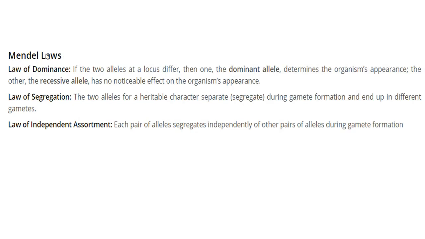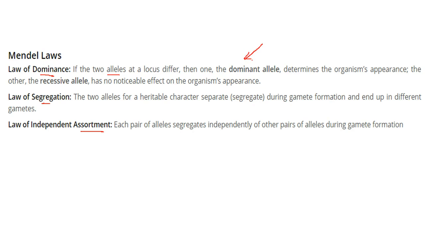So what were his laws? There were 3 main laws: law of dominance, law of segregation, and law of independent assortment. What is the law of dominance? What are alleles? Alleles are basically the genetic content. We are talking about genetic content in organisms, living plants, flora, fauna. So if 2 alleles at a locus differ, then one is the dominant allele.